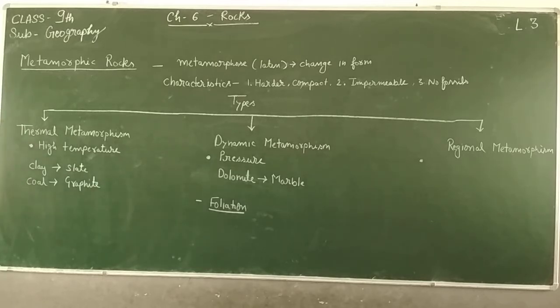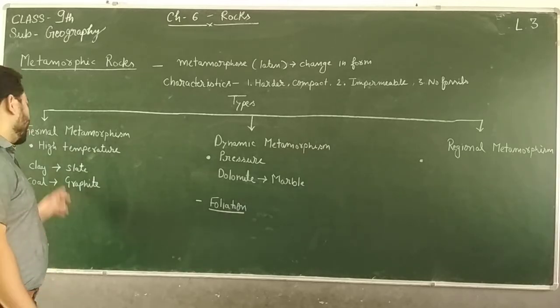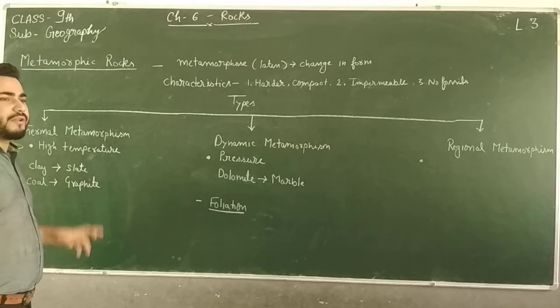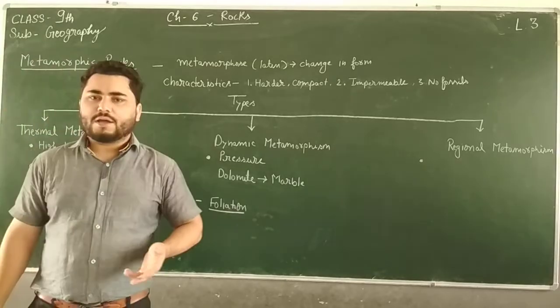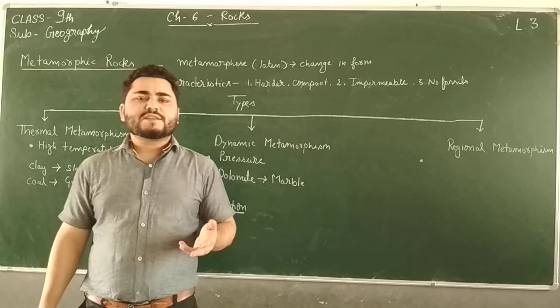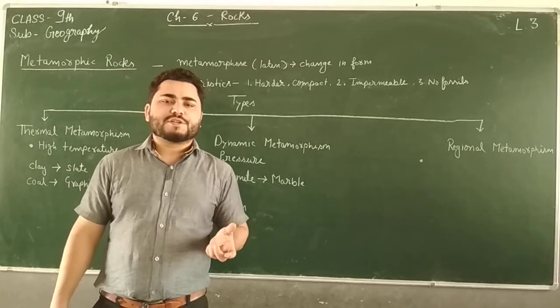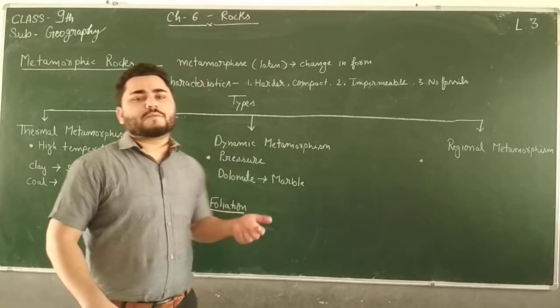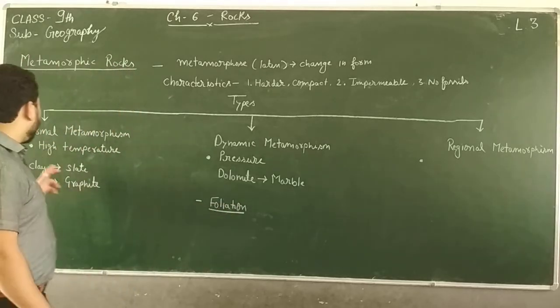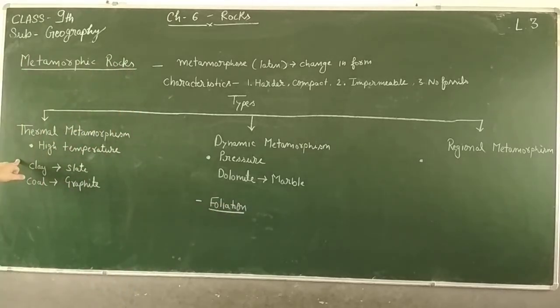When, because of high temperature, an original rock changes its composition, texture, and form, that type of metamorphism is called thermal metamorphism. So thermal metamorphism is related to high temperature.